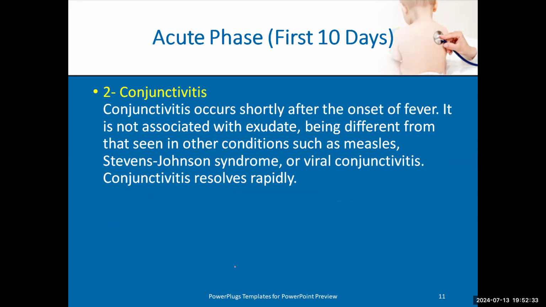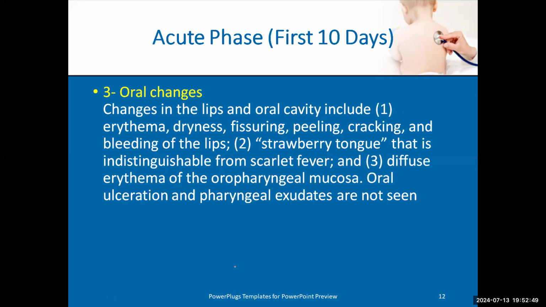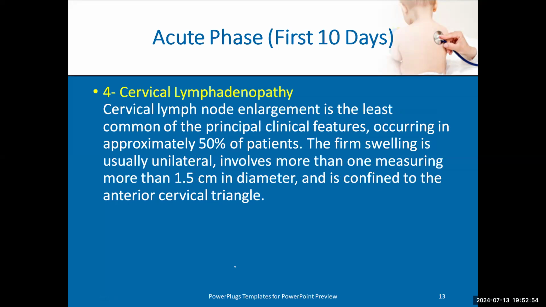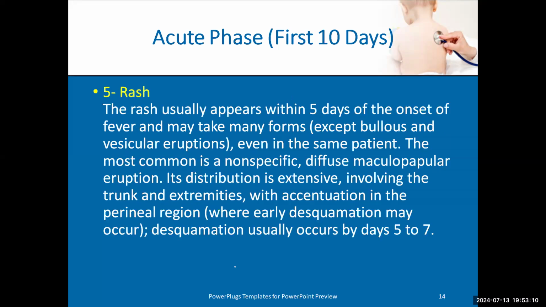The other manifestations: conjunctivitis. As we said before, there is no exudate, and that will help us to differentiate from others like measles and Stevens-Johnson. And it resolves rapidly. Oral changes: erythema, dryness, cracking, strawberry tongue. Cervical lymphadenopathy occurs in about 50% of patients. It's a firm swelling, unilateral, mostly in the anterior cervical triangle, and it is more than 1.5 centimeters in diameter.